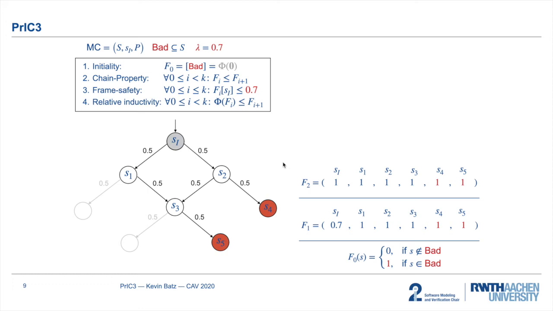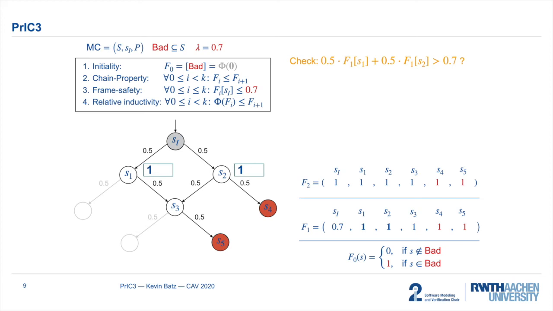For that we now consider the values of the successors in f1 and check whether this weighted sum here exceeds 0.7. This is now the case since both of these values are 1, which means that before we can strengthen f2, we first have to strengthen f1 by lowering the values for s1 and s2. And this is a crucial point where PrIC3 differs from IC3, because what do we have to do?